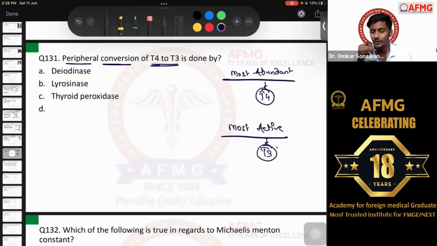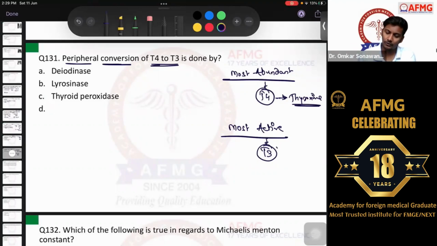Okay, so it is tetraiodothyronine or triiodothyronine. So tetraiodothyronine is also called thyroxine, right? It is also known as thyroxine. So it is the most abundant form. So almost 98% of thyroid hormone which is produced is thyroxine, but the active form is T3. So we need to convert thyroxine or T4 to T3 peripherally when it needs to act, right?